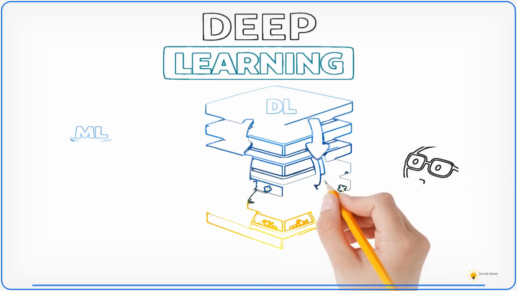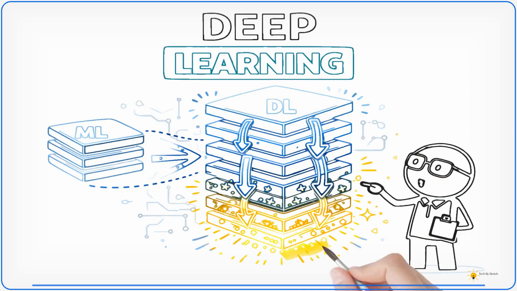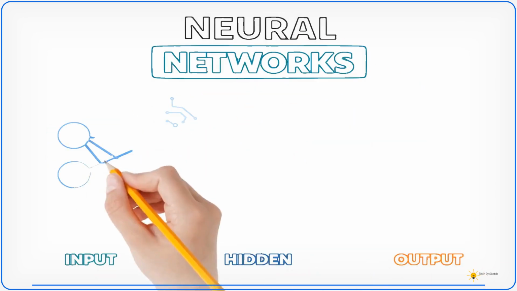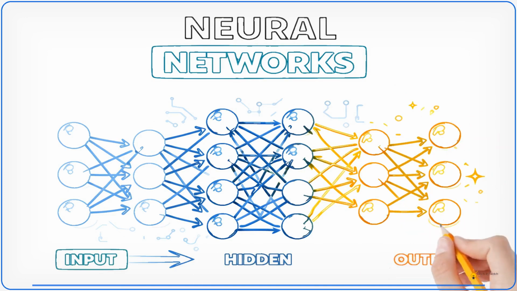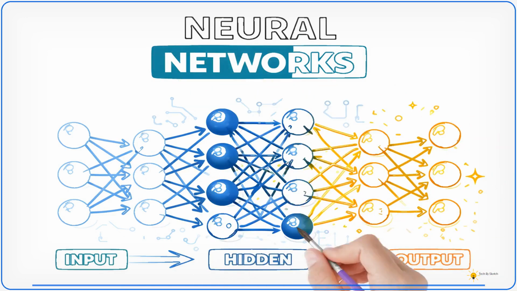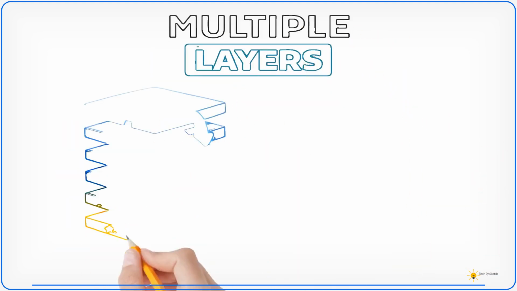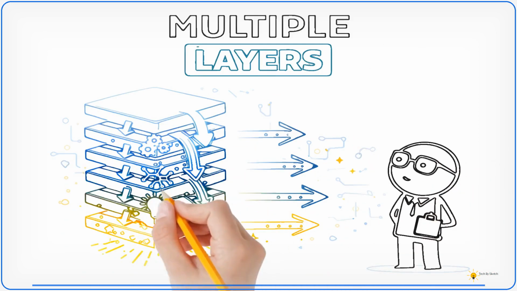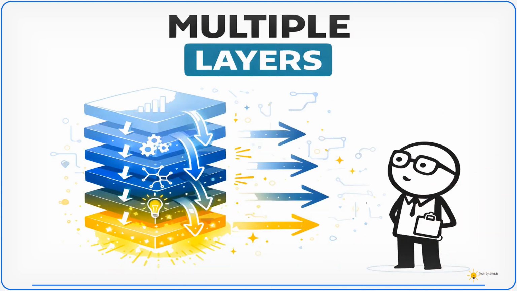Now let's move to deep learning. Deep learning is a subset of machine learning, designed for complex problems. This approach uses layered architectures, commonly referred to as neural networks, to process information. Each layer processes incoming data step by step, passing it through multiple computational layers, refining the output progressively.